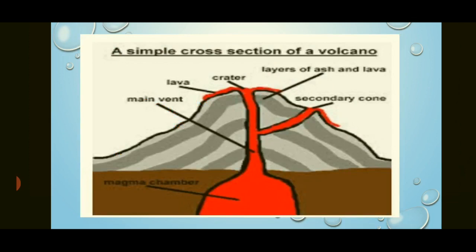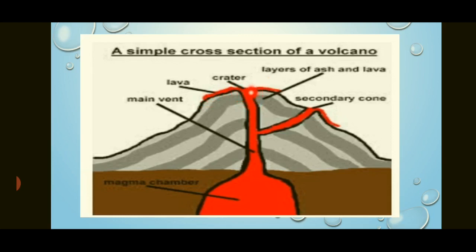Oozes out means slowly the lava comes out from inside the earth onto the surface. Now this is the cross section of the volcano. You can see here that this is a magma chamber. When the pressure increases, it comes through this. This area is known as the vent. Okay, the main vent is there. Then there may be a weaker zone on the side, so this will become the secondary vent, that is the secondary cone. And what comes out? This is the magma inside the earth. When it comes out on the earth's surface, it is known as lava, and this forms a crater.